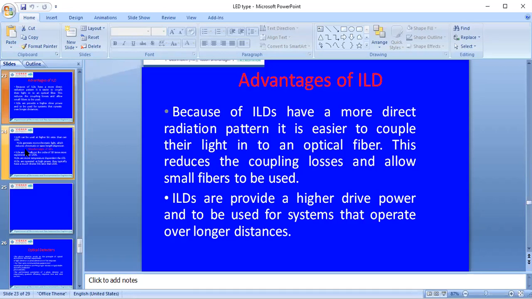In the injection laser diode, we have a special construction which produces the lasing action, that is, light amplification by stimulated emission of radiation. That laser light is produced by a certain process in the active region. By taking this, we get the advantages: it is easy to operate, the coupling losses are low, and it allows small fibers to be used. Injection lasers also provide high drive power and can be used for systems that operate over long distances.